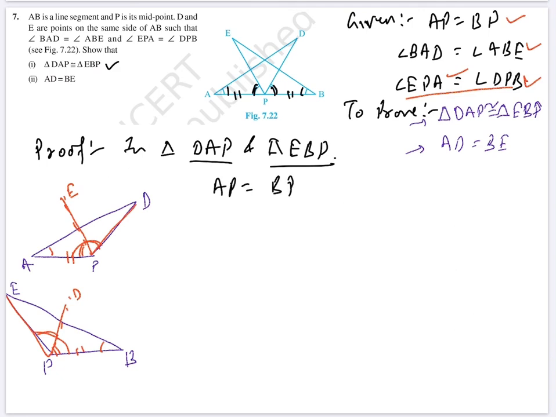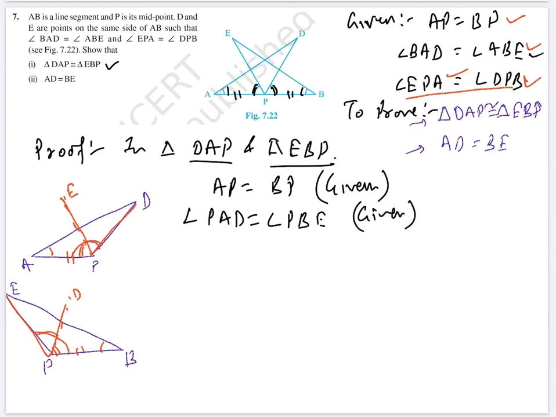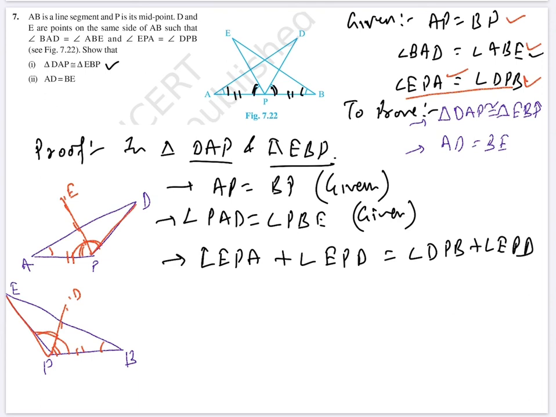AP is equal to BP, given. Angle PAD is equal to angle PBE. Again it is given, this one. And third one, angle EPA plus angle EPD is equal to angle DPB plus angle EPD.